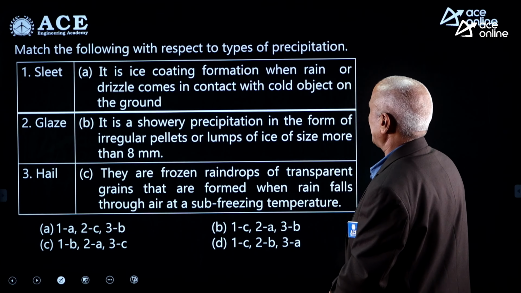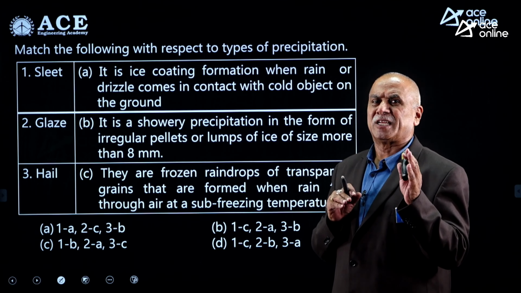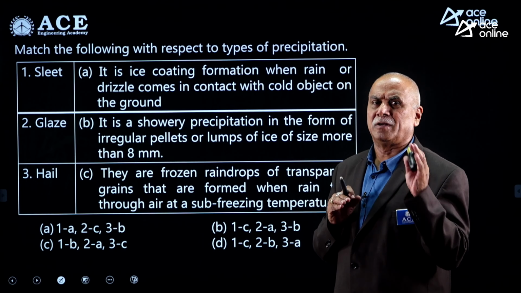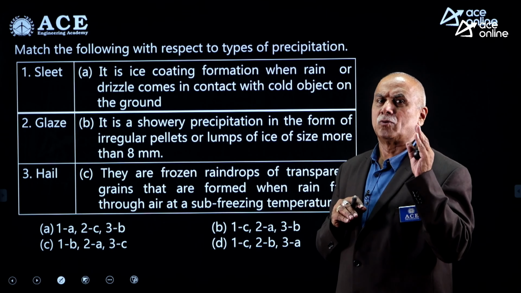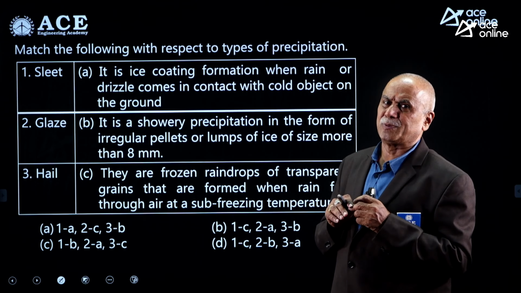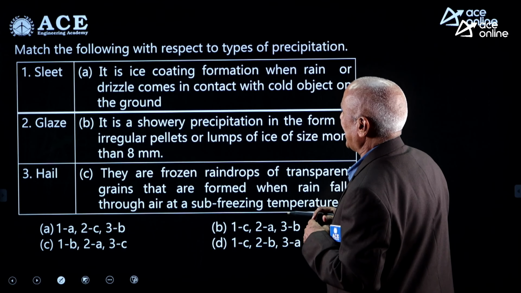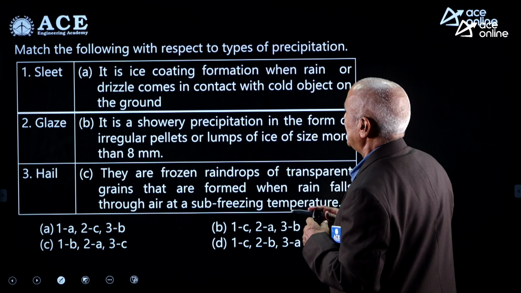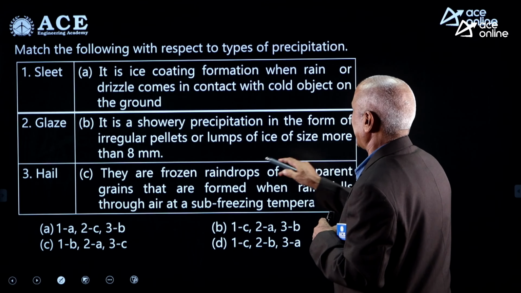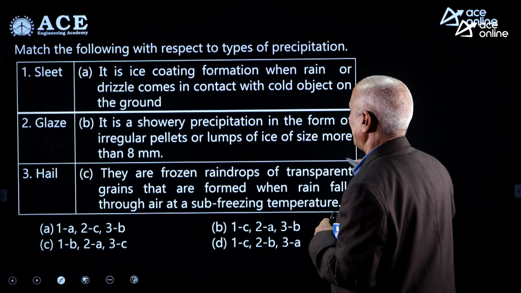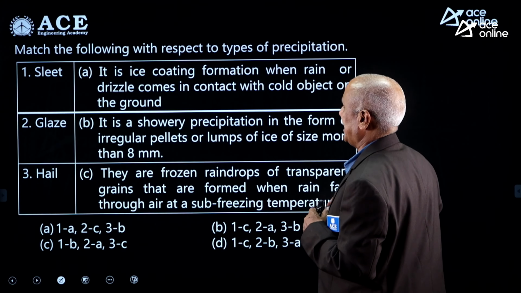Match the following with respect to the types of precipitation. We know there are two types of precipitation. One is liquid precipitation called rainfall. Second one is frozen precipitation, that is nothing but snowfall and other types of precipitations. As you can see, sleet, glaze and hail. Sleet is the frozen raindrops of transparent grains that are formed when the rainfall through air at a sub-freezing temperature less than 0 degrees centigrade.